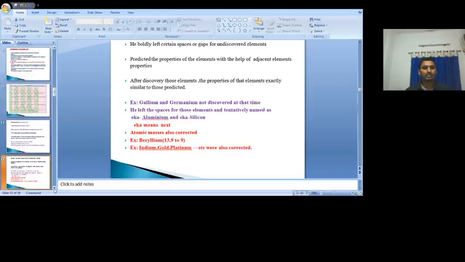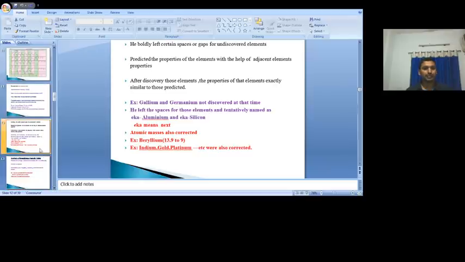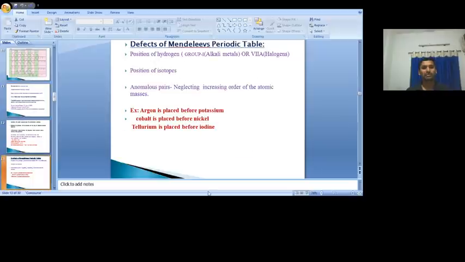Then we go to the defects of Mendeleev's periodic table. First, the position of hydrogen. If you arrange the elements in increasing order of their atomic weight, hydrogen comes first. But when you see the properties of hydrogen, it is similar to the halogens.